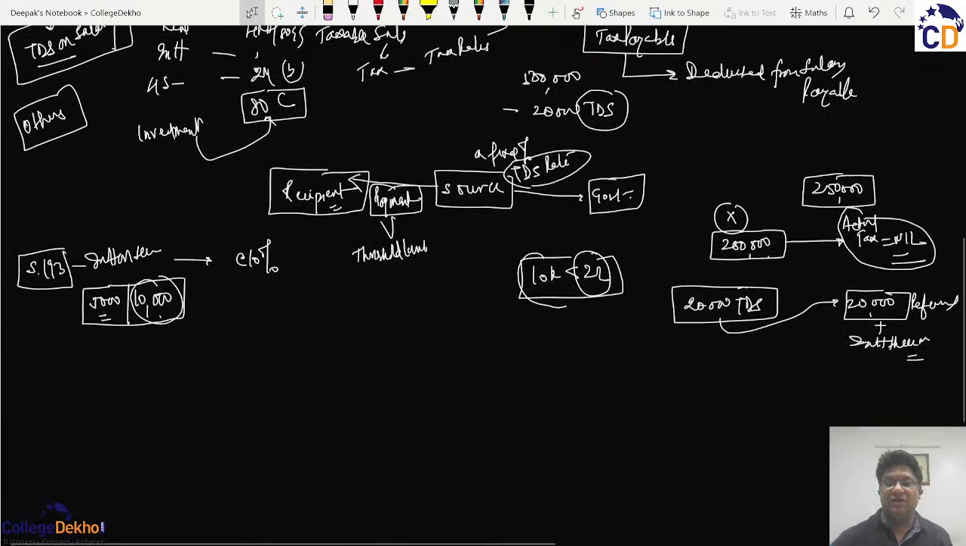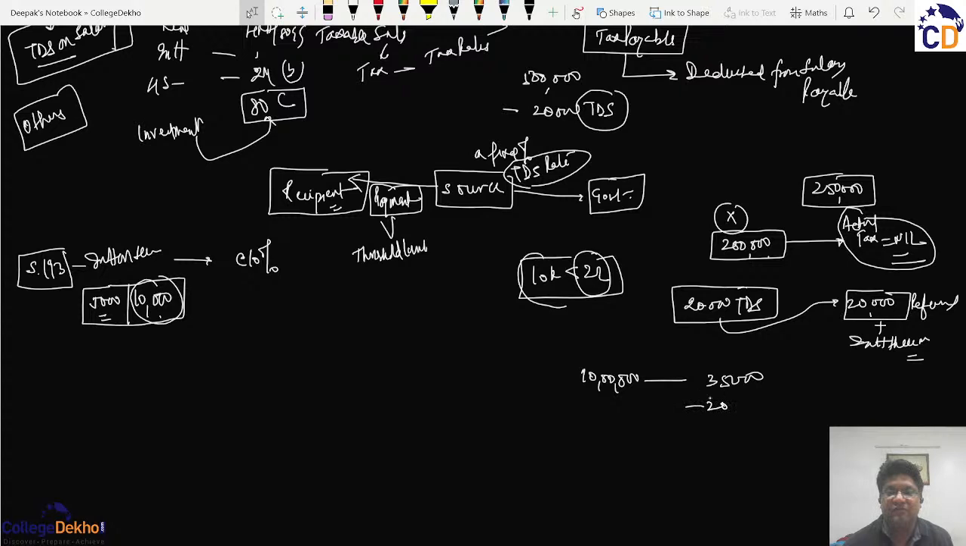Similarly, if Mr. X has certain other incomes, for example, his total income comes out to be 10 lakhs and his total tax comes out to be 35,000, then he will be given the benefit of this TDS of 20,000 and then he will pay this 15,000 plus any interest if payable, and that is why whatever tax was deducted, that was based on three factors.